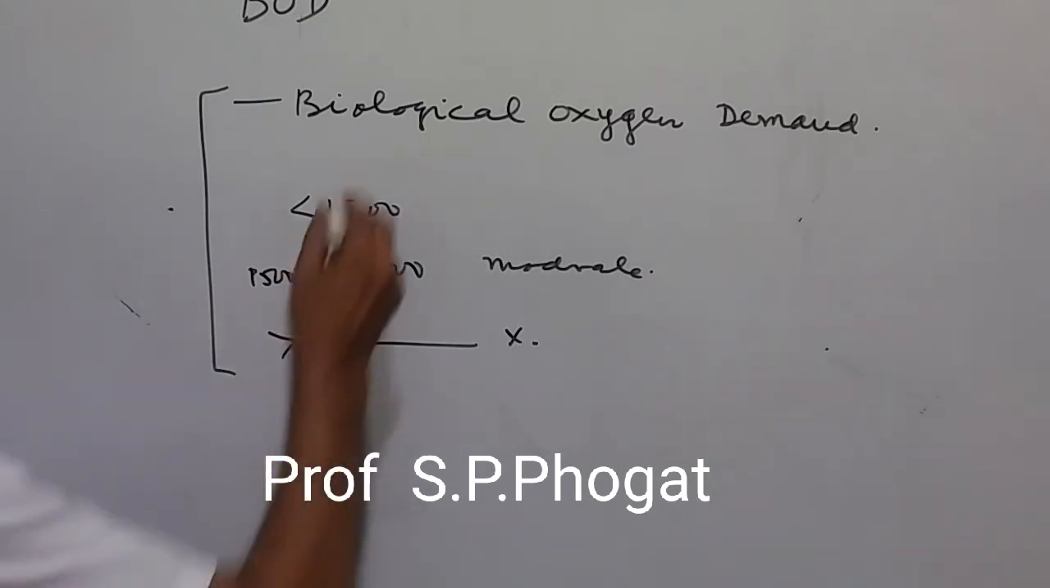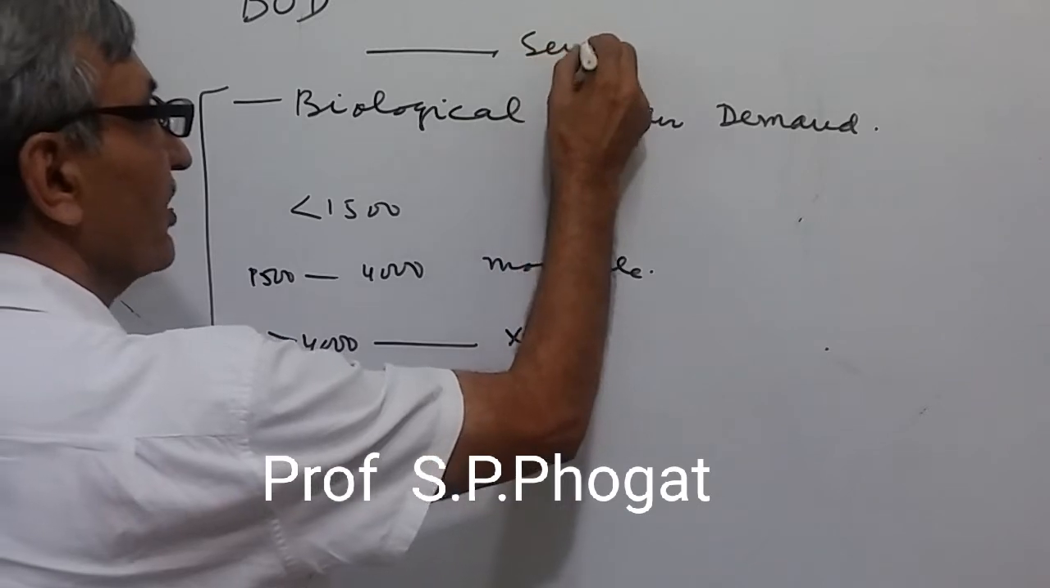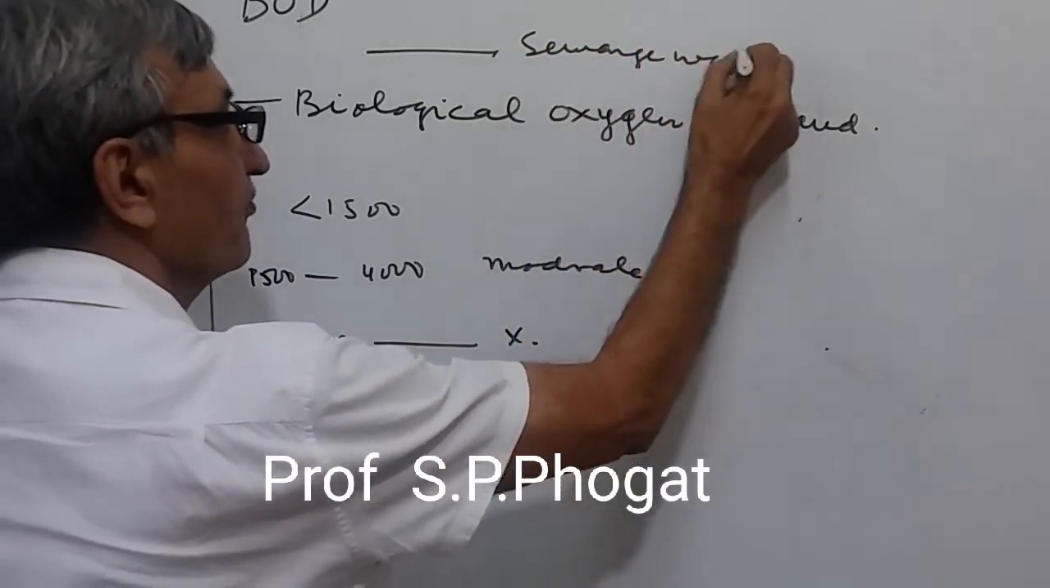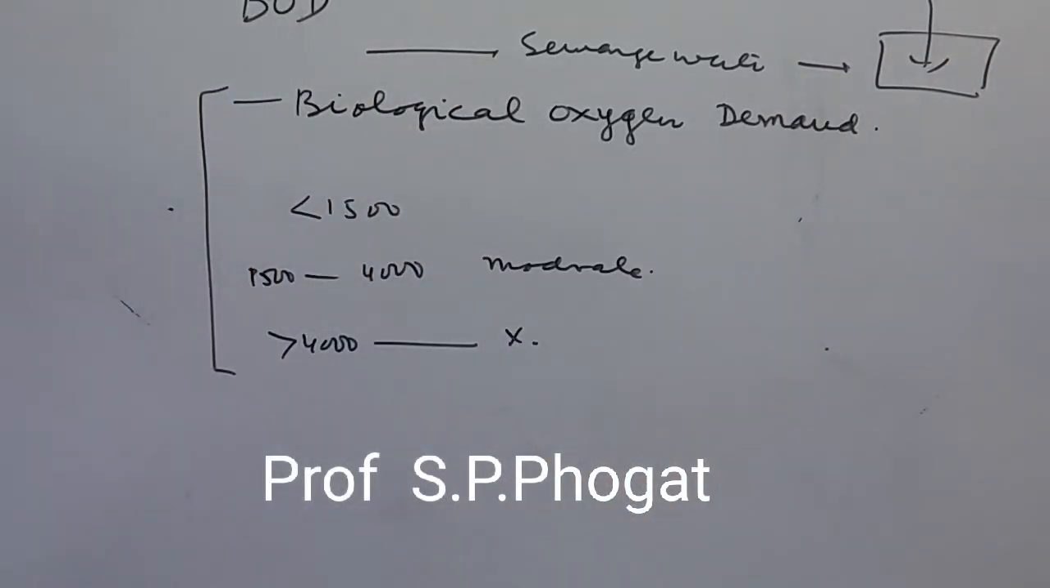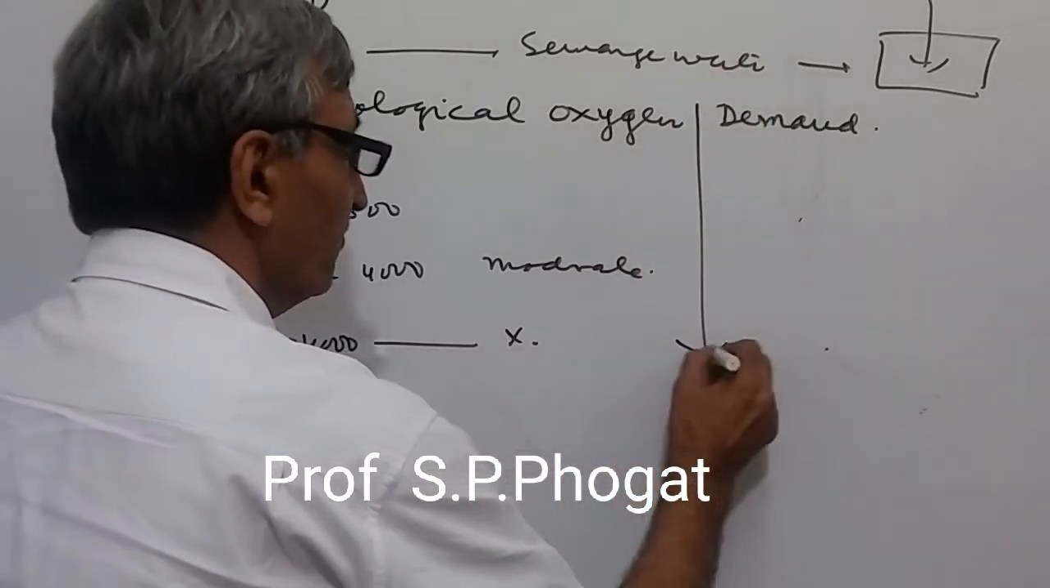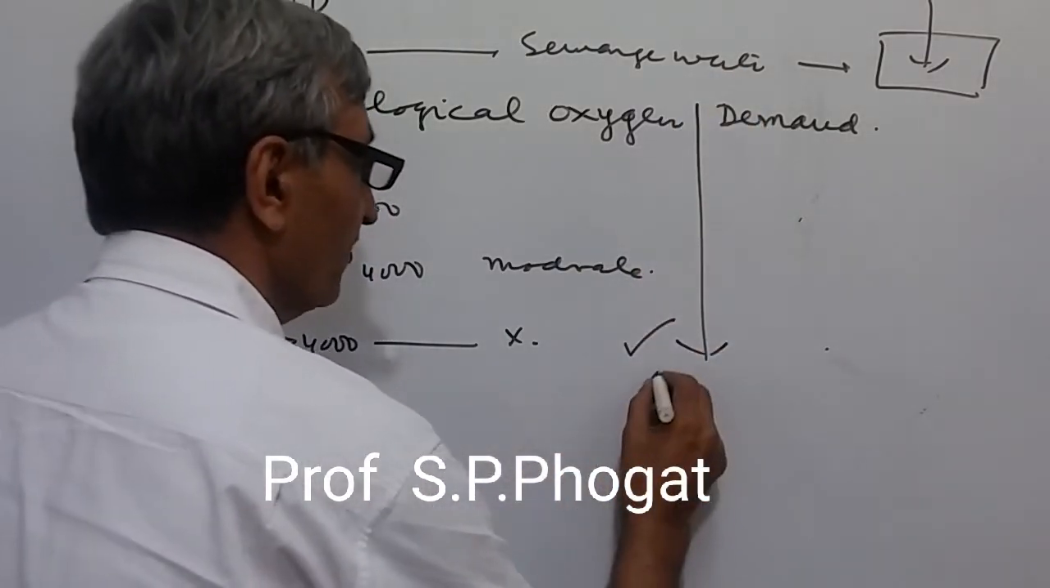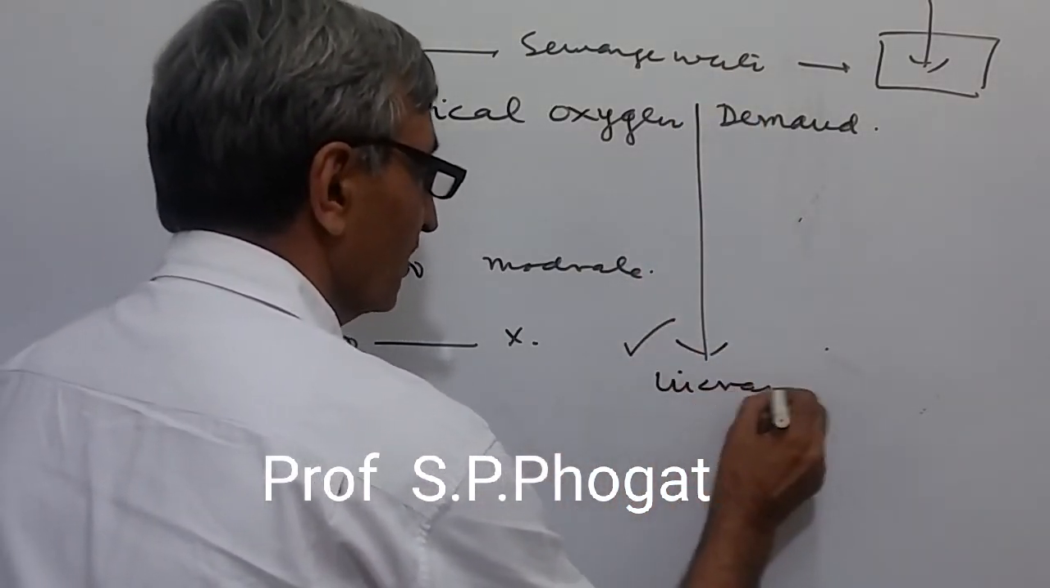Suppose sewage water falls into some water source. Will the water source's BOD increase or decrease? The answer is that BOD will increase. The sewage water will be a pollutant in the water, and that will increase BOD.